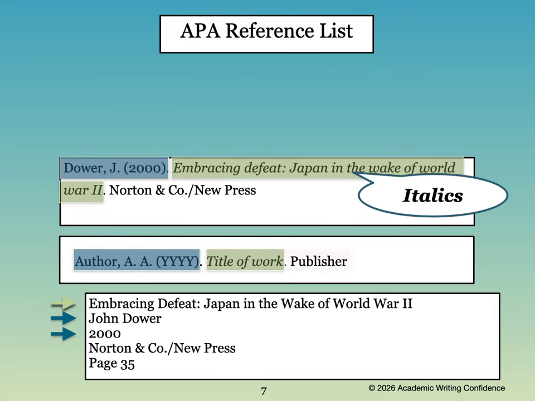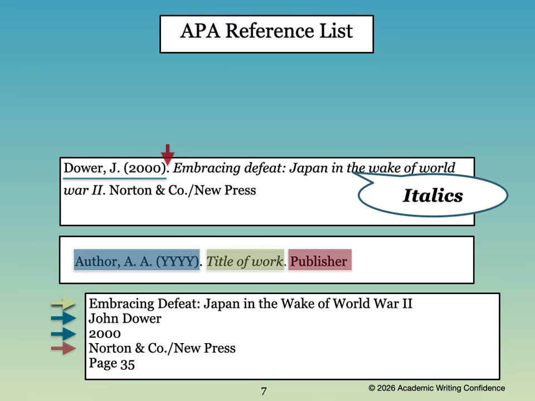Then we will include the publisher. One more thing to be aware of is that between each of these three sections, you need to put a period or a full stop. This separates the three parts of the information that you need to include for your APA reference list.